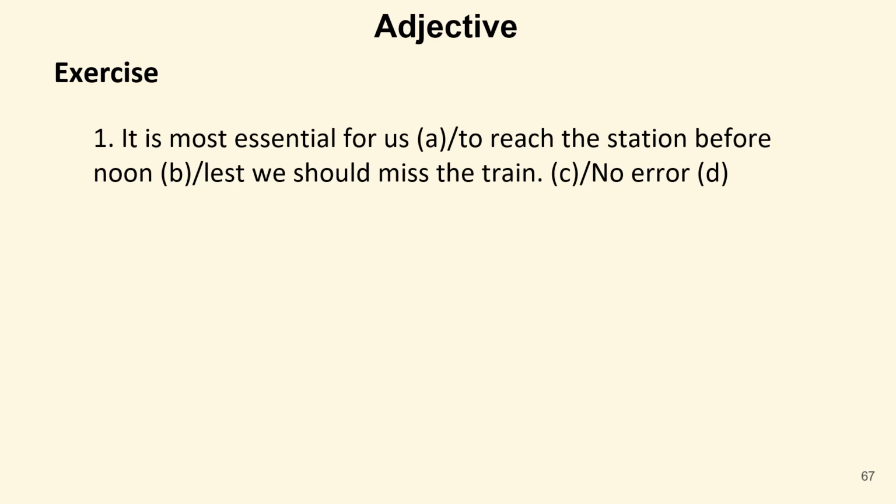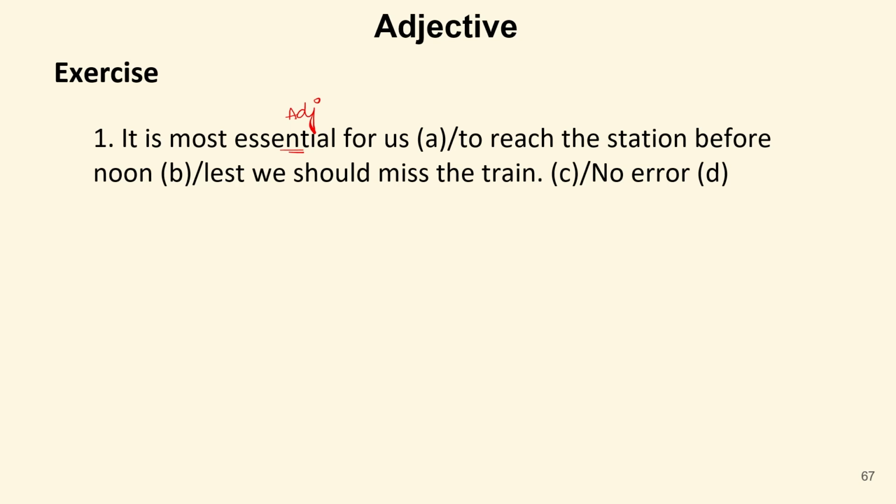For example, in this sentence, it is most essential for us to reach the station before noon, lest we should miss the train. Now look at the sentence carefully. We have the first part. It is most essential for us to reach the station. Now, here a word is written that is essential. This is an adjective. But we are not comparing anything to anyone. So, the use of superlative degree of adjective is not required over here.